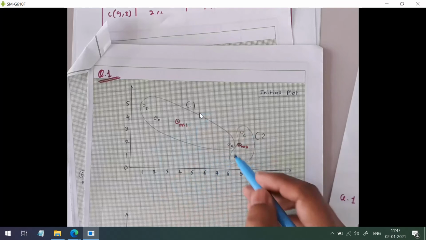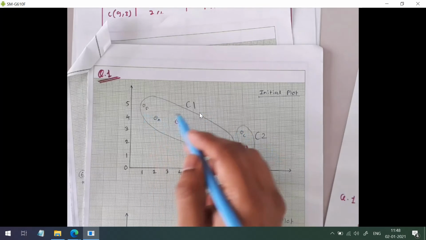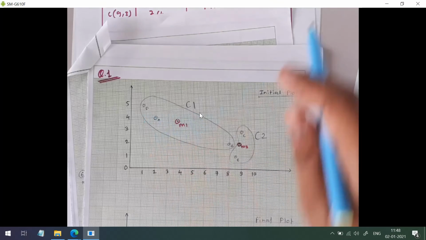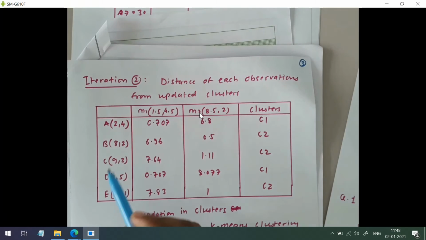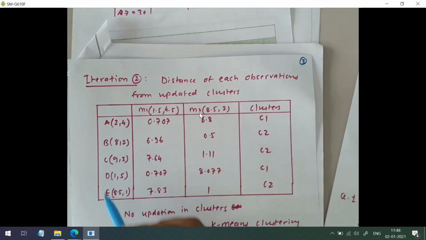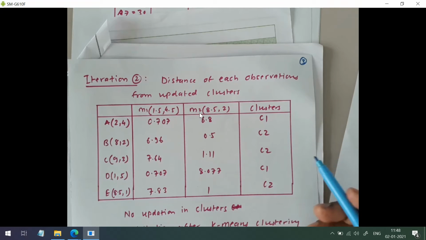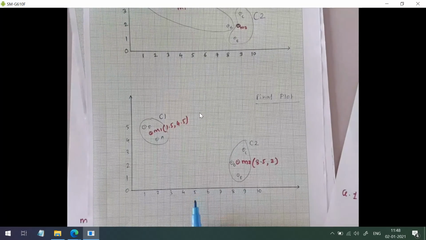BCE should belong to C2 and A and D should belong to C1, and that's what happened after iteration 2. You can see A and D are belonging to C1 now and B, C, E are belonging to C2 now.